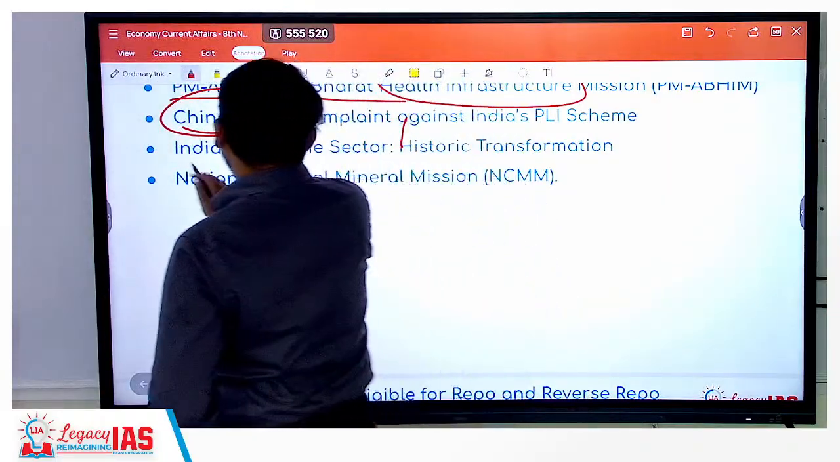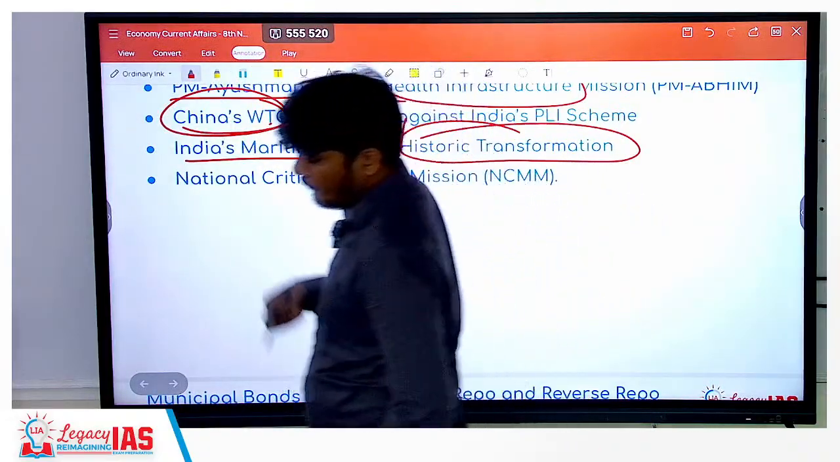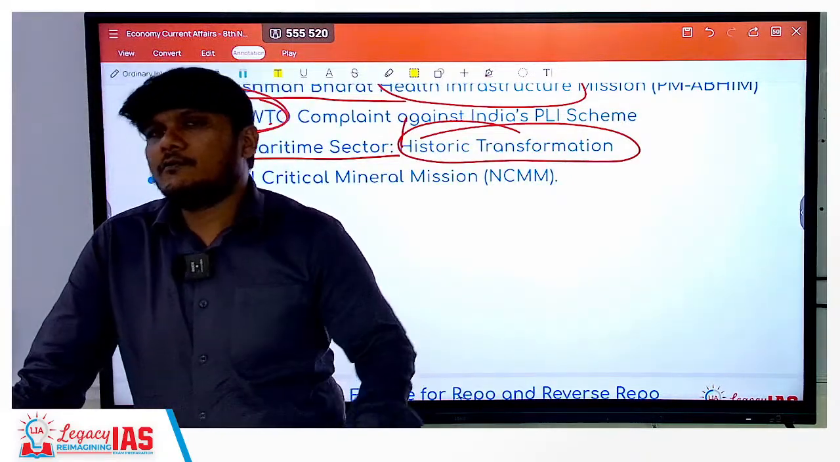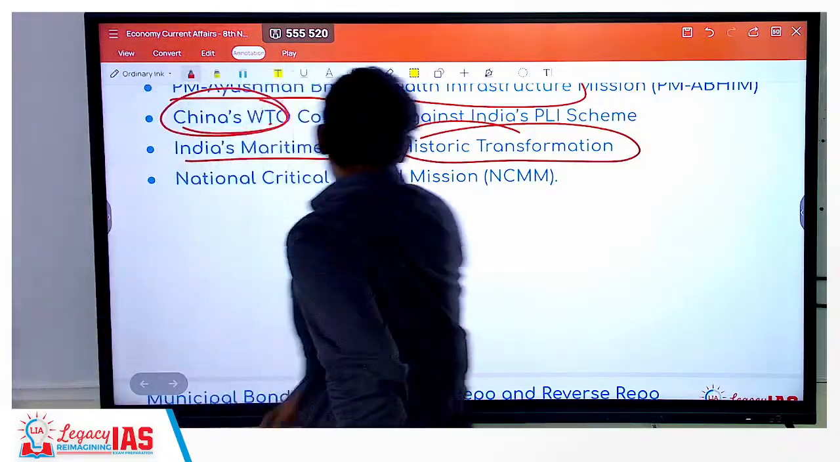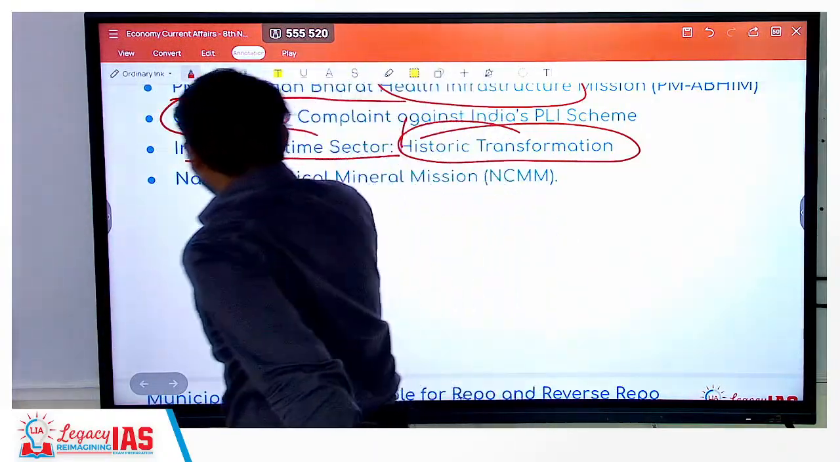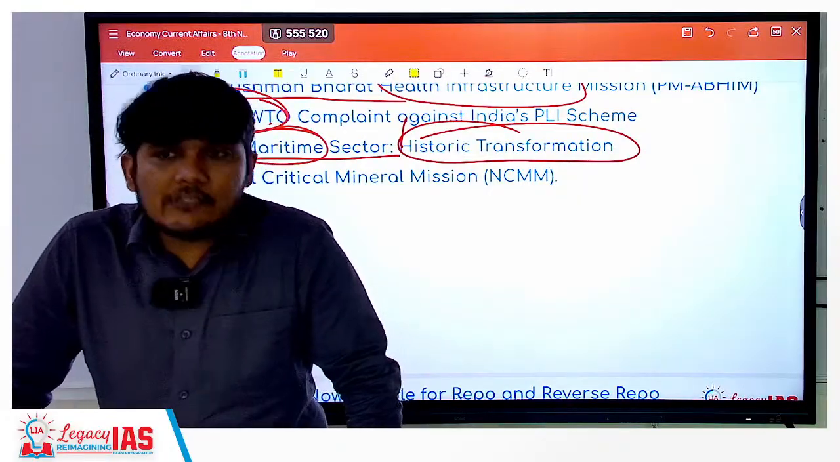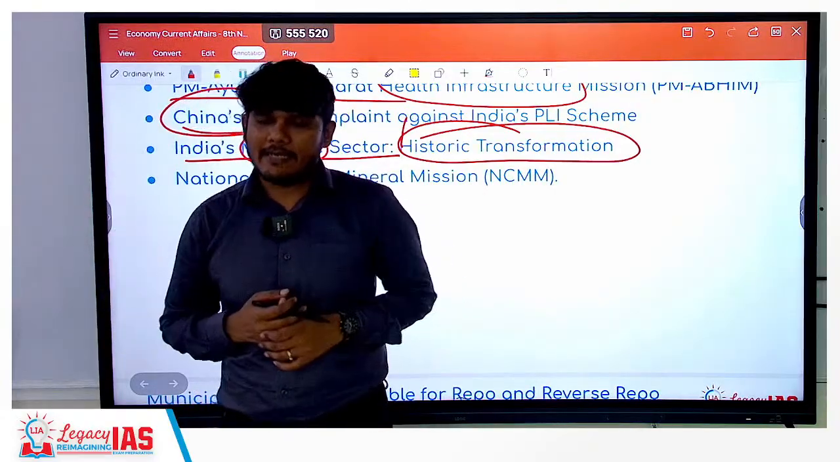Next is India's maritime sector historic transformation. Recently our Honorable Prime Minister has promised a lot of investments with respect to our shipping, our maritime sector. With respect to that, we will see what all is on the cards and how it can transform India's entire maritime sector.